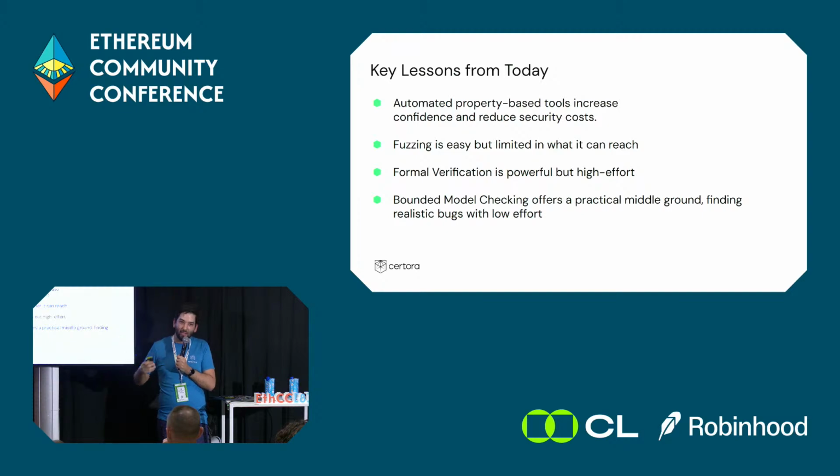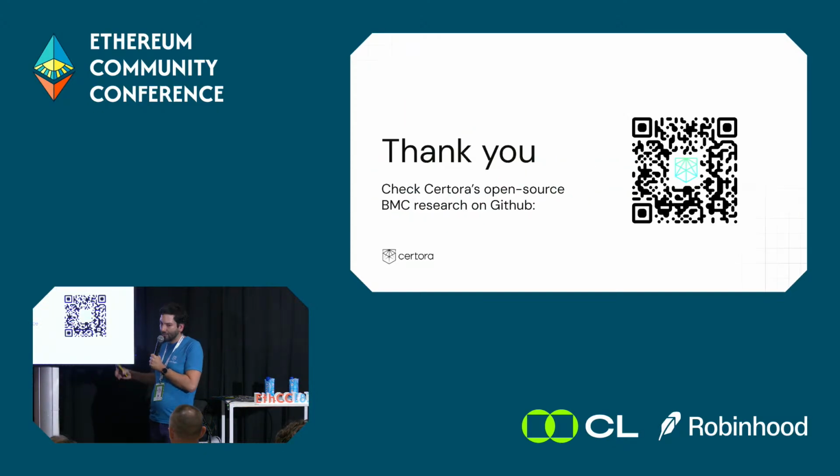I hope that today you've learned that we can use tools to increase the security of smart contracts. We can use fuzzing, but it cannot find everything. We can use formal verification, but it's hard and effort intensive. And we can use bounded model checking as a middle way between the two. If you're interested, you can see our code on GitHub here by scanning it. It's open source. Thank you.